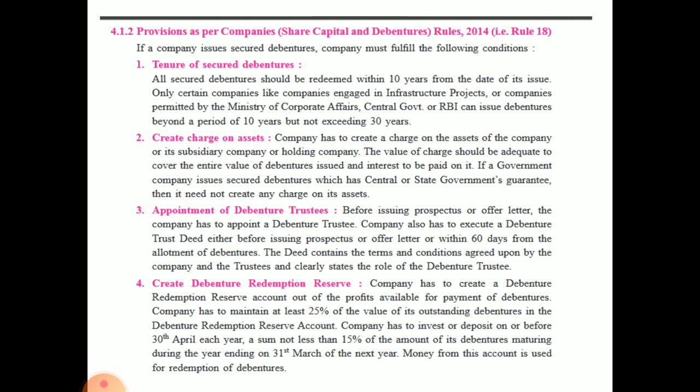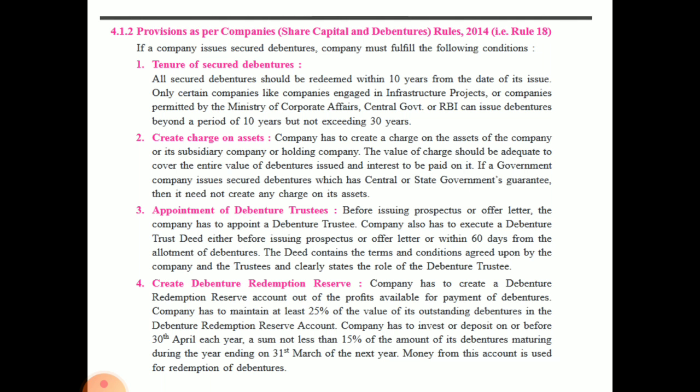Okay, now the company executes a debenture trust deed either before issuing prospectus or offer letters or within 60 days from the allotment of debentures. Okay, so these are some of the provisions.